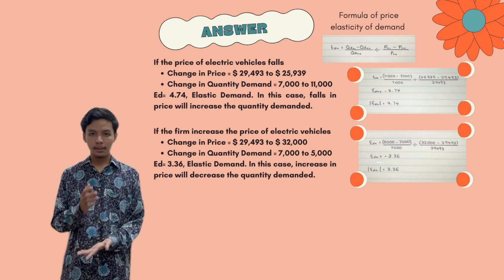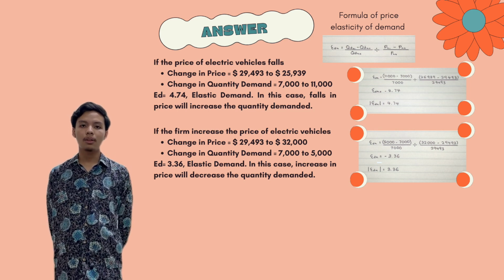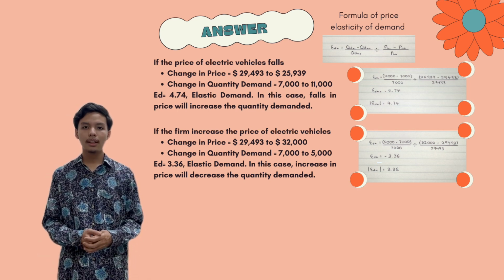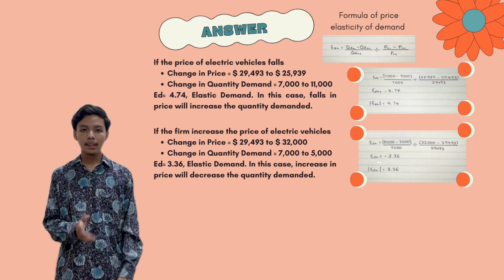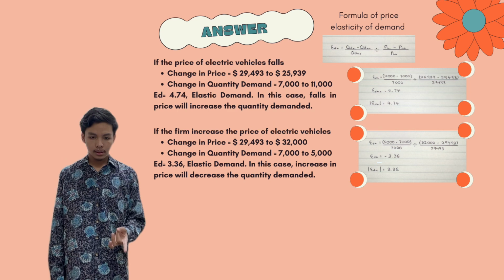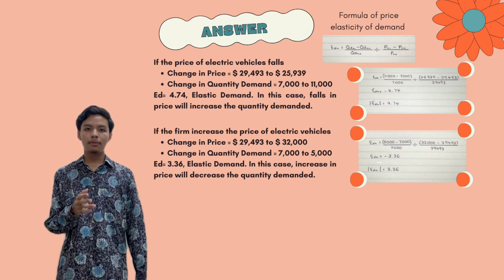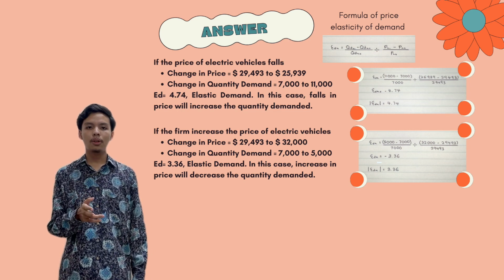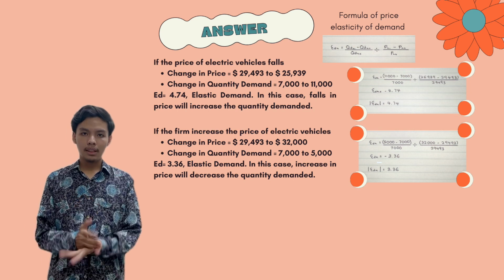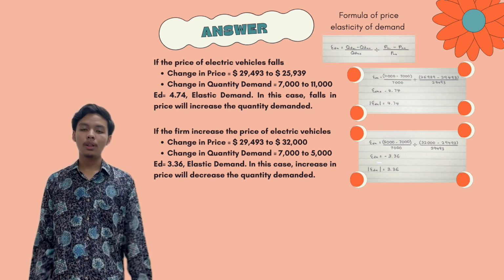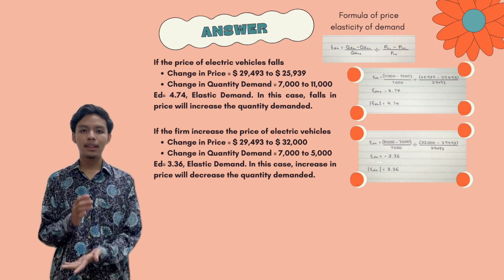If the price of electric vehicles falls from $29,493 to $25,939, the quantity demanded will increase from 7,000 to 11,000. After calculation, the value of elasticity is 4.74. In this case, a small percentage decrease in price will cause a big percentage increase in quantity demanded.